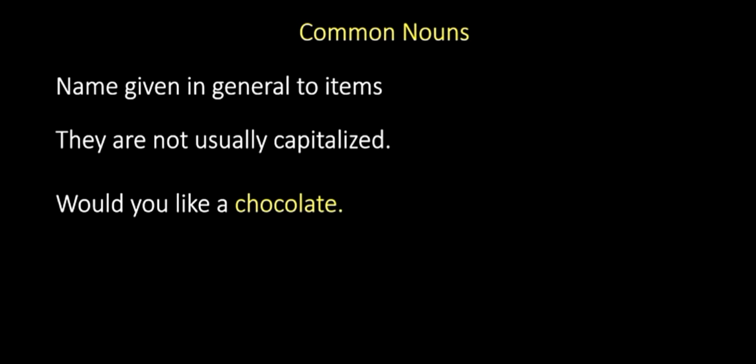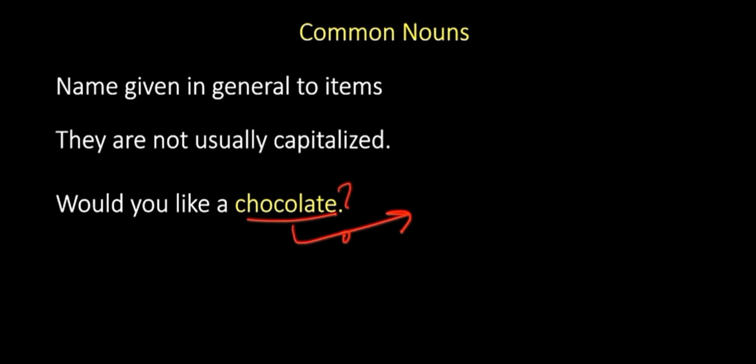An example: would you like a chocolate? So in this case, we have a word, chocolate, which is a name given to a sweet called chocolate in general. So we are not specifying which chocolate I need. Do I need a Dairy Milk or do I need a Bourbon chocolate? I don't know that.